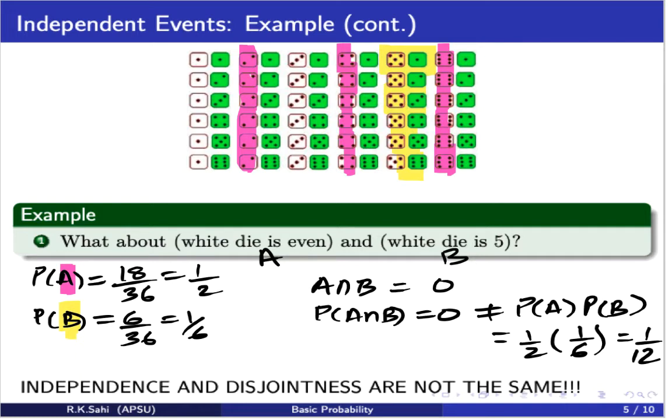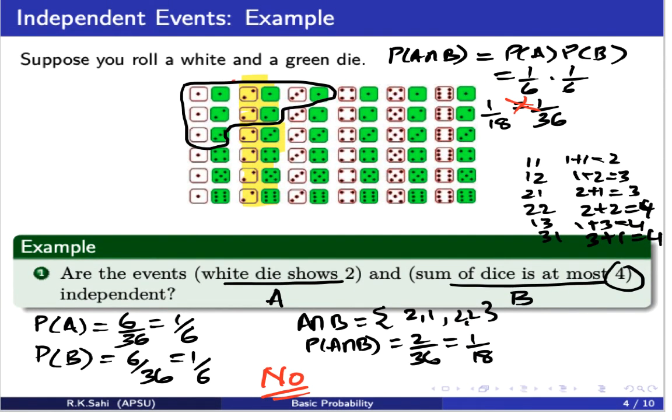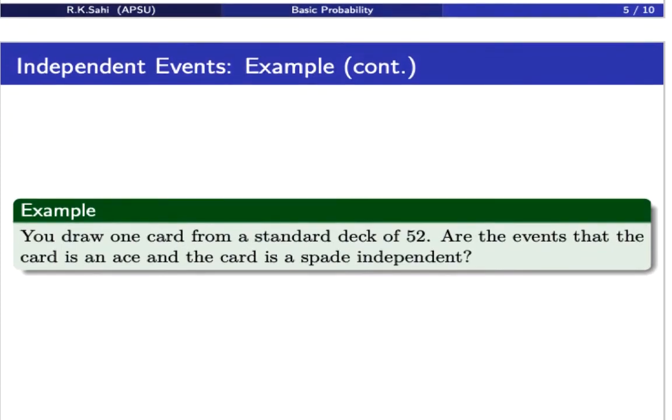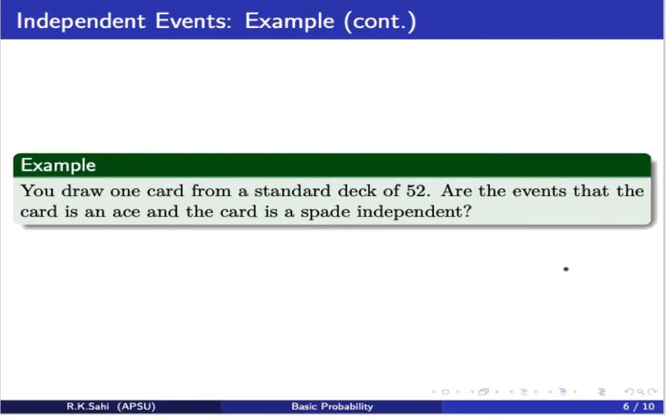Okay, so we have had an example in the previous one where we found that the events were not independent. Here we found, again, the events are not independent, but they are disjoint here. Now let's look at an example where the events are independent. So let's start with this one. It says, when we draw one card from a standard deck of 52, are the events that the card is an ace, let that be event A, and the card is a spade, be event B. We would like to know whether they're independent.